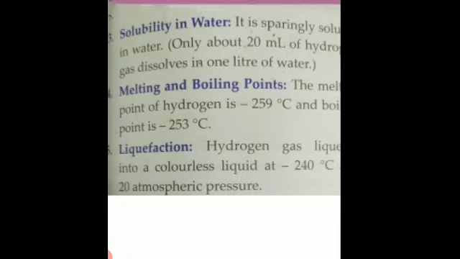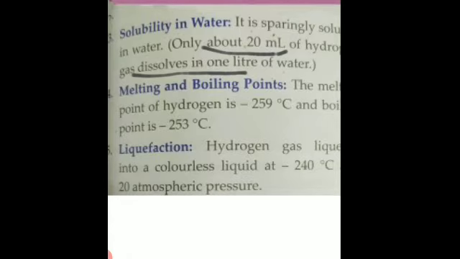Then we have the solubility in water, that is, it is sparingly soluble in water, only about 20 milliliters of hydrogen gas dissolves in 1 liter of water. Only this much you can see. Is that clear? Very little soluble. Solubility is very low in water.